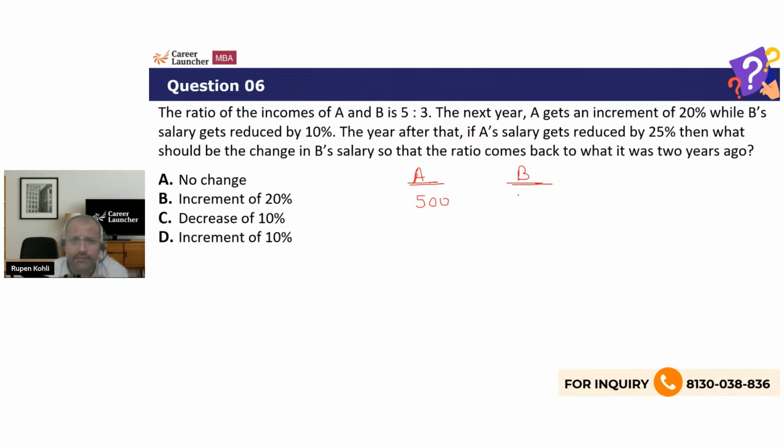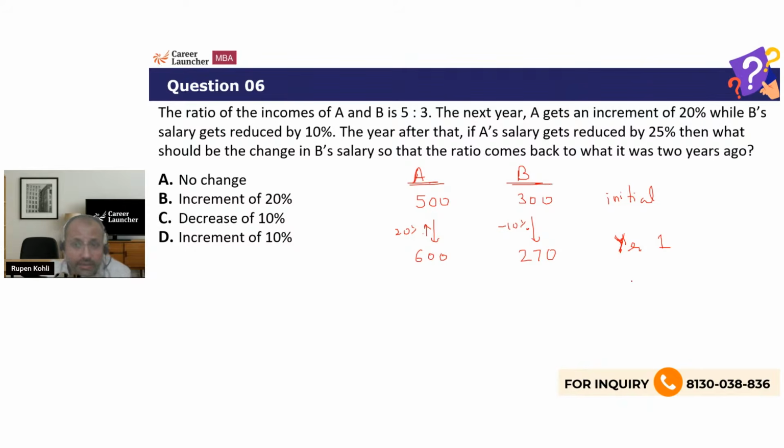एक ही रेशो है तो हम हमेशा we can start with numbers. Let's say initially the incomes, the salaries of A and B are 500 and 300. Next year A gets an increment of 20%. So next year, or let's say year 1, this is a 20% increase, so that's simply 600, right? 500 becomes 600, right? 20% of 500 is 100. While B's salary gets reduced by 10%. So a 10% decrease would be 270, 300 minus 30, 270.